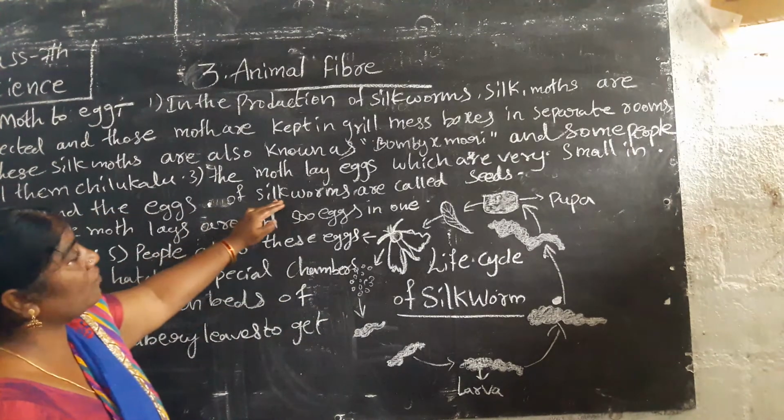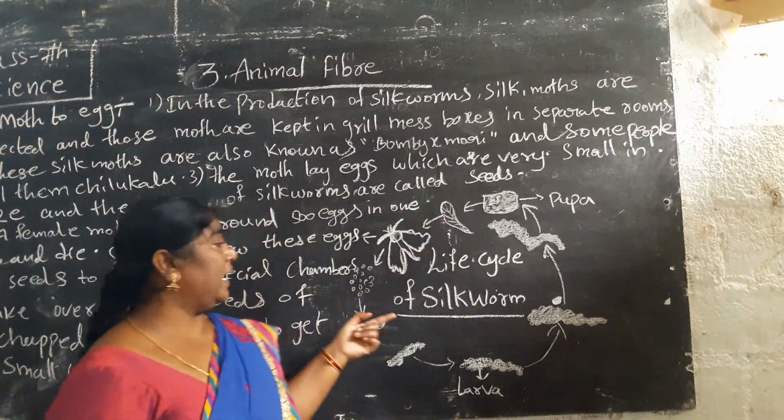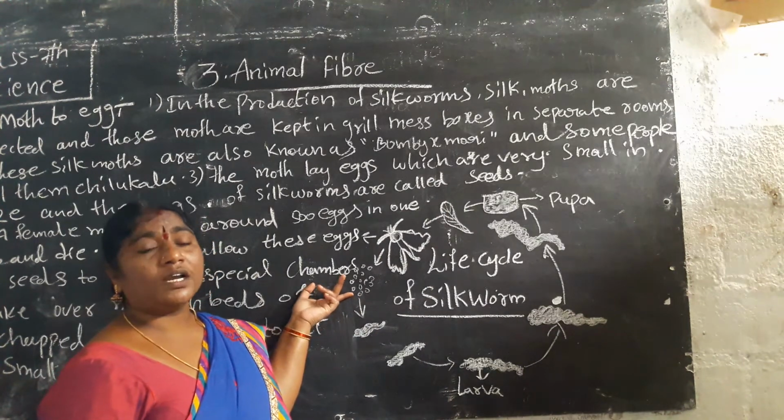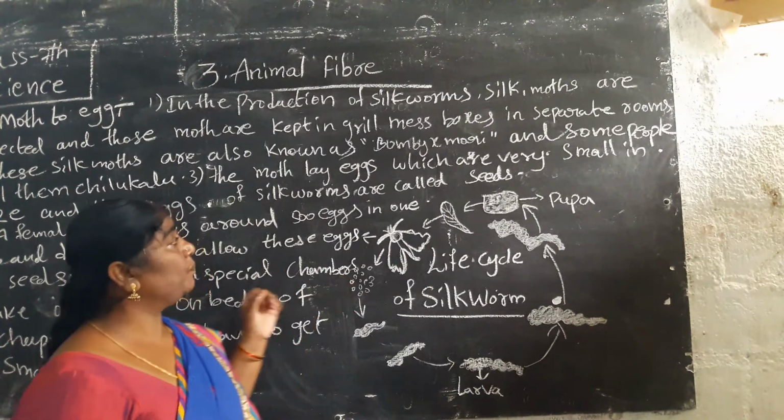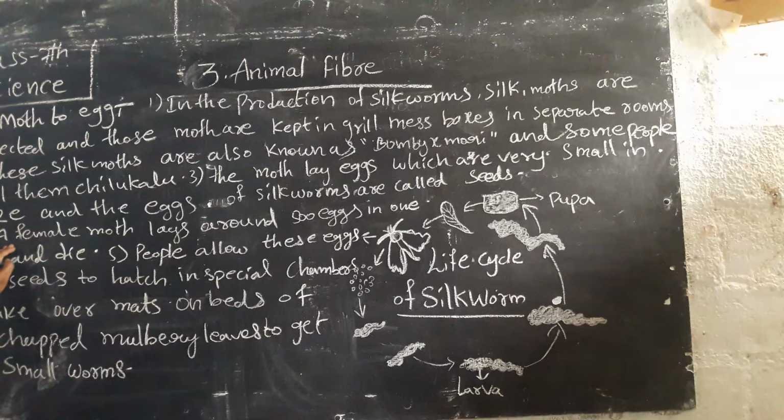The eggs of silkworms are also called seeds. A female moth lays around 500 eggs in one go and then dies.